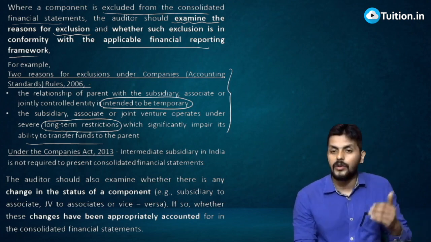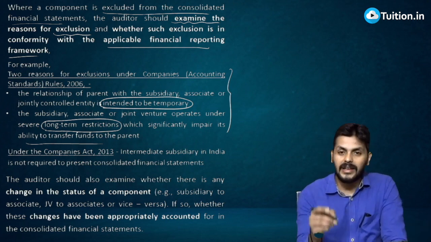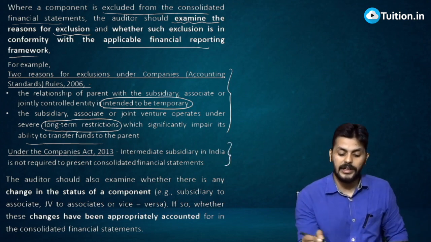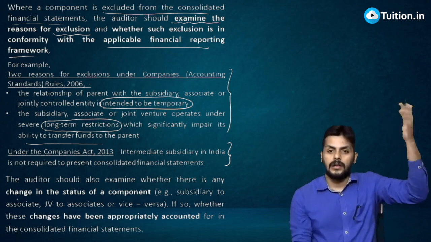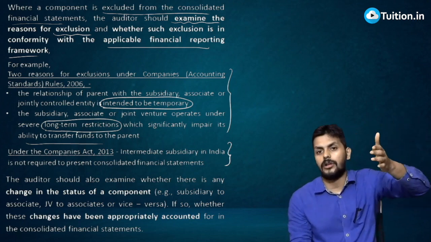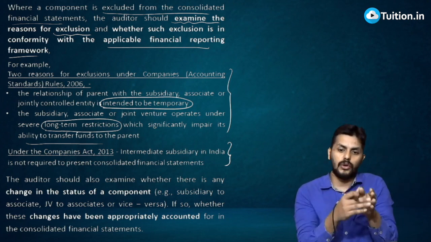That is the point, and you are, as an auditor, expected to check that. Under the Companies Act, you remember the point that we read: an intermediate subsidiary in India is not required to prepare. Why? Because anyway the parent is preparing. I gave you that example, right? H Limited is anyway preparing, so A Limited will not prepare consolidated financial statements of A Limited and S Limited. So you don't have to consolidate.